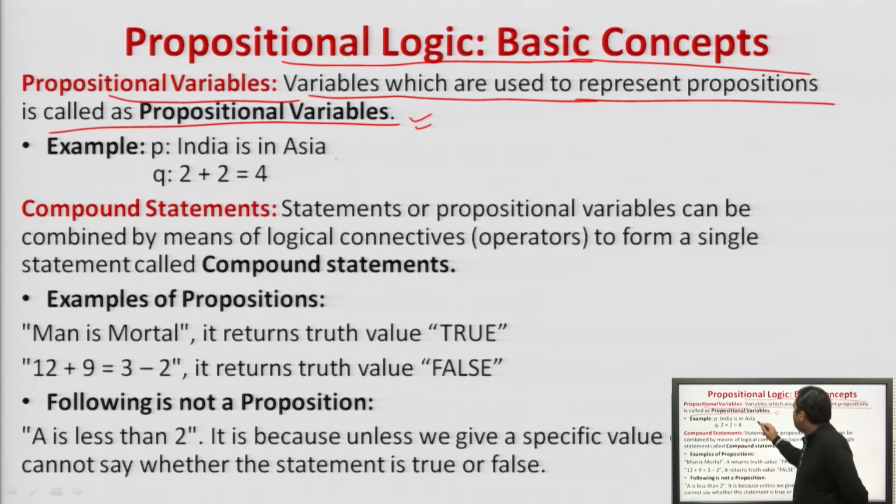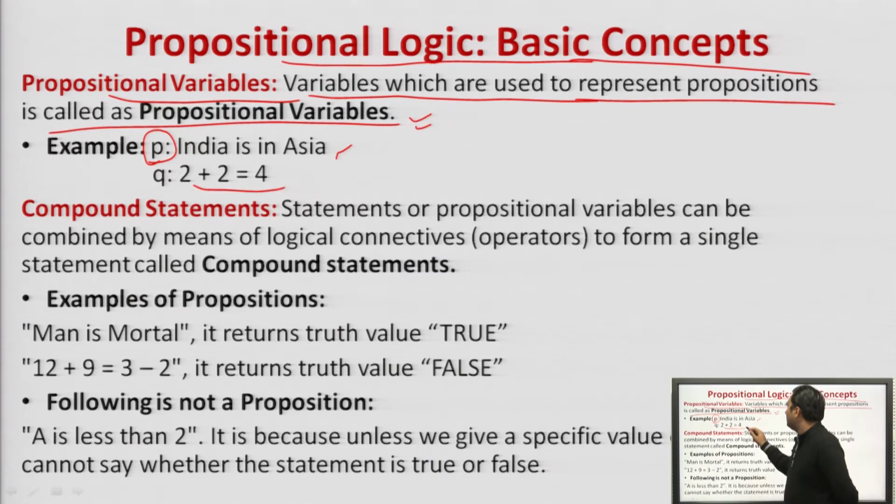For example, India is in Asia. This is a proposition because it is a declarative sentence which is true or false. This is true. And the variable used to represent this statement is called a propositional variable. Here P is used to represent this statement, therefore P is a propositional variable.